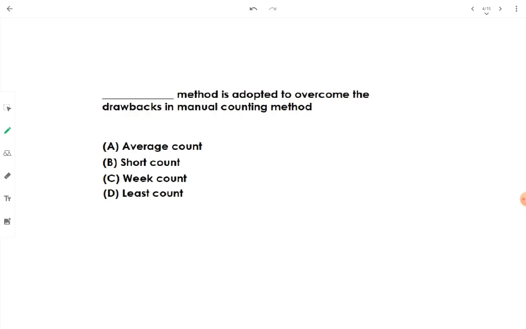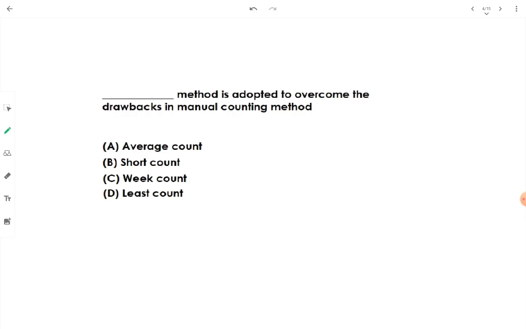Then, fill in the blank: method is adopted to overcome the drawbacks in manual counting method. What we are doing? We are counting the vehicles. Okay, in order to make data for traffic volume studies, what we have to do? We have to count the number of vehicles passing through an intersection or passing through a specific length. Then what can we do? We can have a manual counting method over there. Means a person will be there and he will be counting the number of vehicles for a specific period of time or for the whole day and night manually.